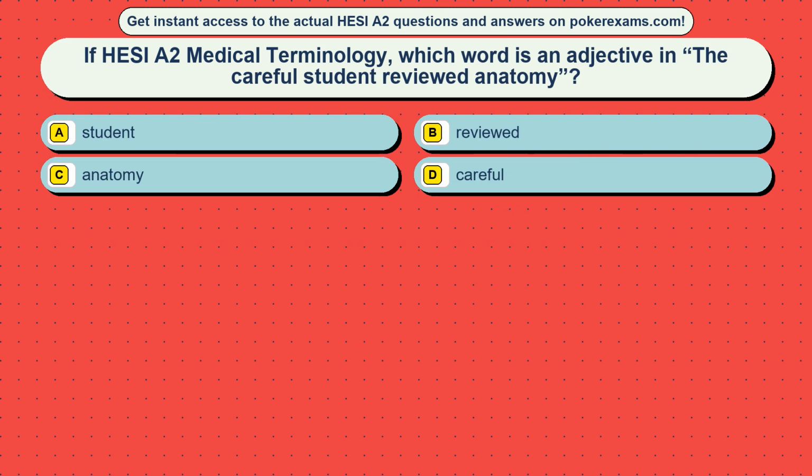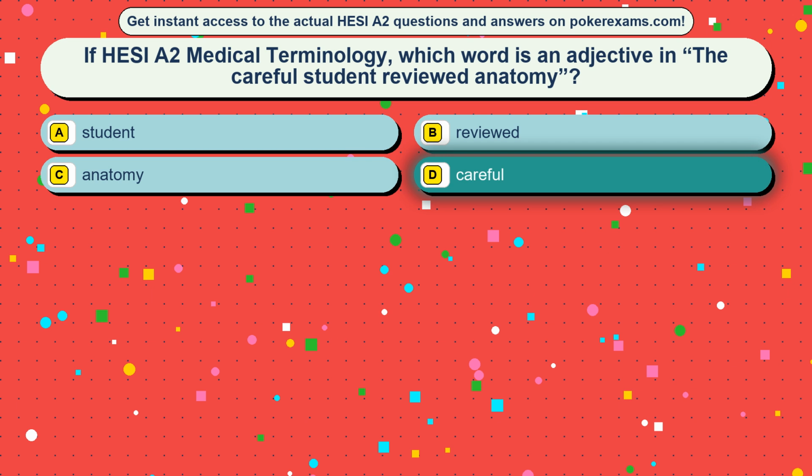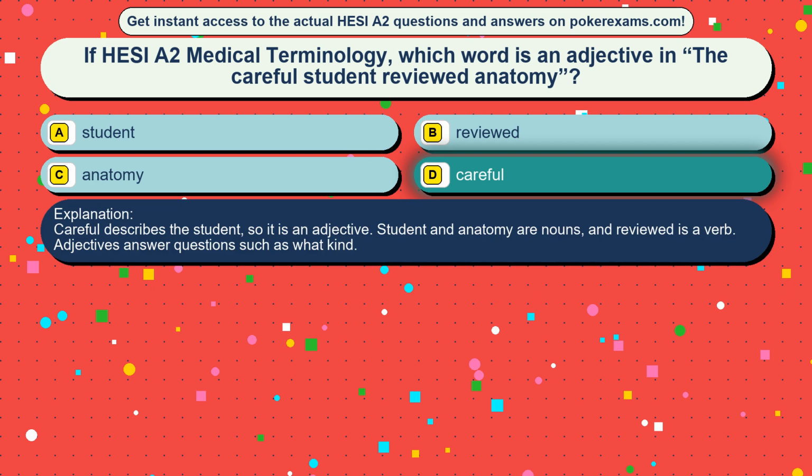Question 50. If HESI A2 medical terminology, which word is an adjective in the careful student reviewed anatomy? Option A, student. Option B, reviewed. Option C, the anatomy. Option D, careful. The correct answer is option D, careful. Careful describes the student, so it is an adjective. Student and anatomy are nouns, and reviewed is a verb. Adjectives answer questions such as what kind,